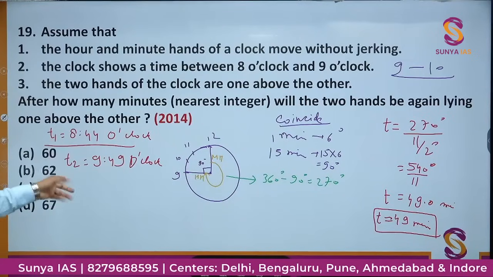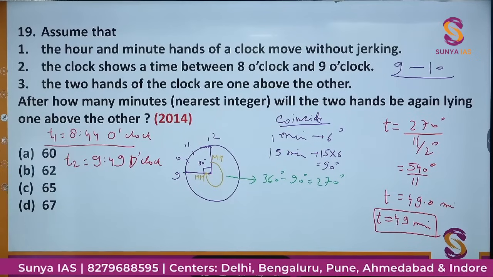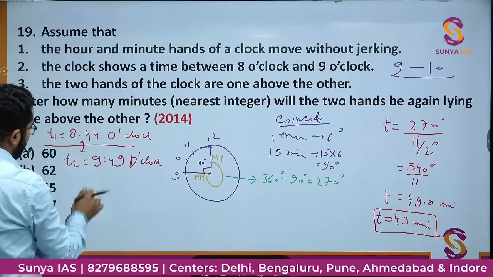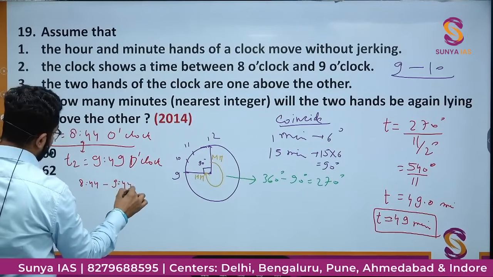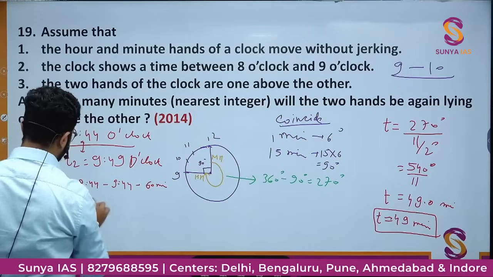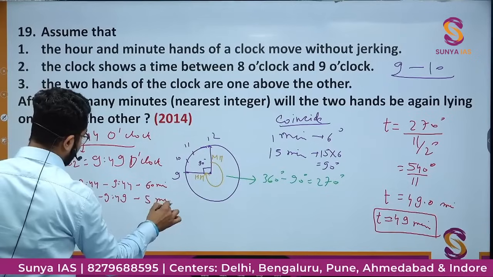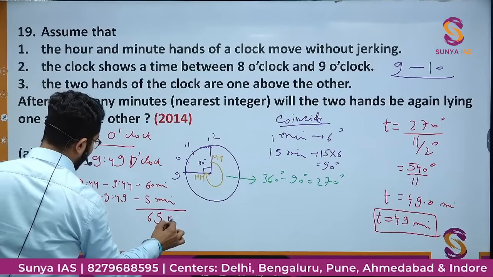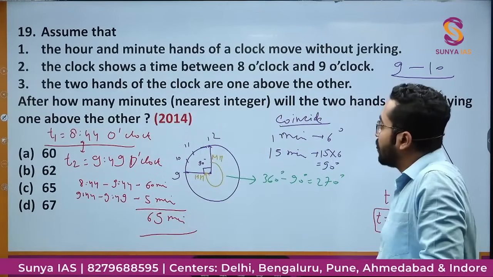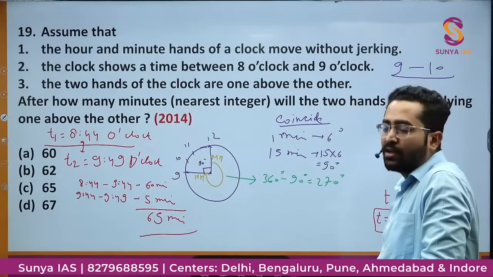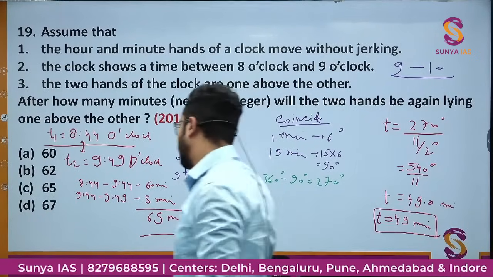So what is the difference between these two? That is, after how many minutes will the two hands be again lying one above the other? So the difference from 8:44 to 9:44 will be 1 hour, 1 hour is 60 minutes. And 9:44 to 9:49 is 5 more minutes. So if I add, this will be 65 minutes total. That means after 65 minutes, both the hands of the watch will be above each other. So the correct option would be option C, 65.